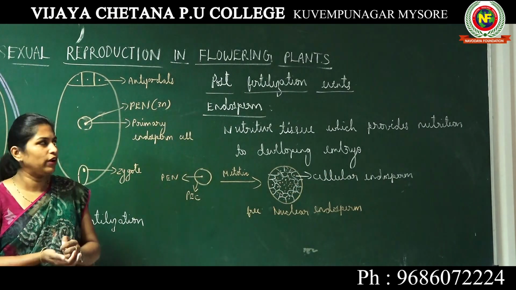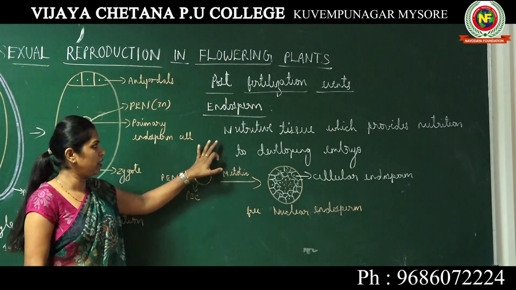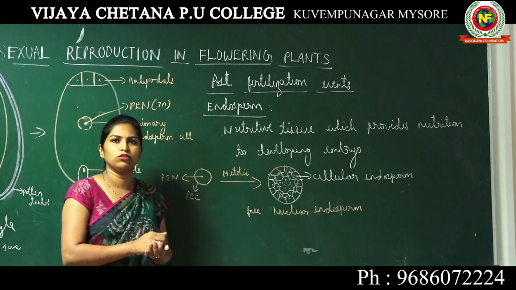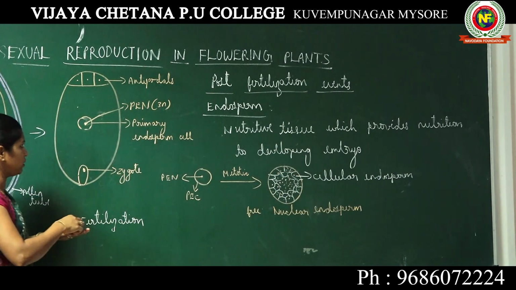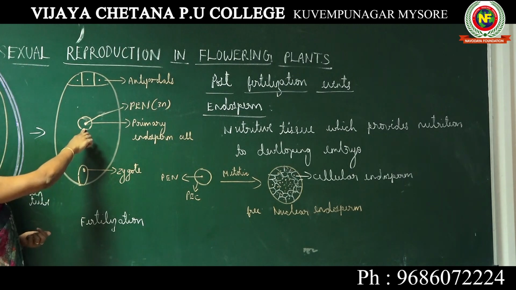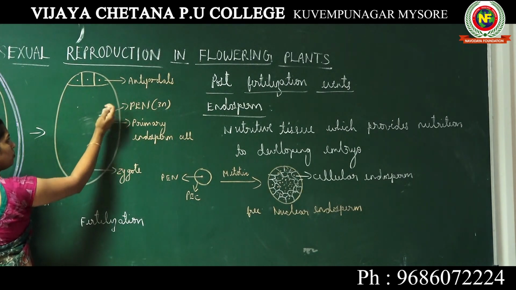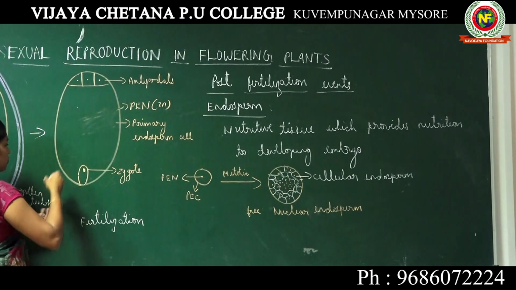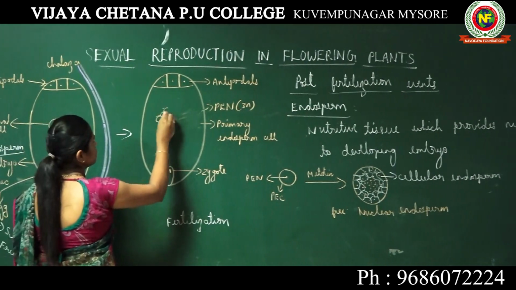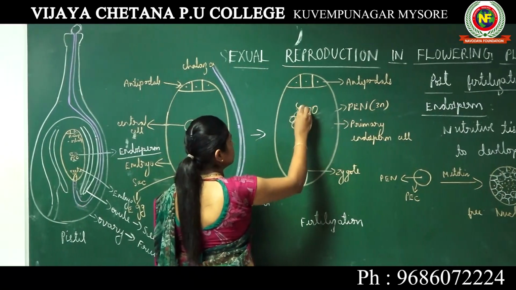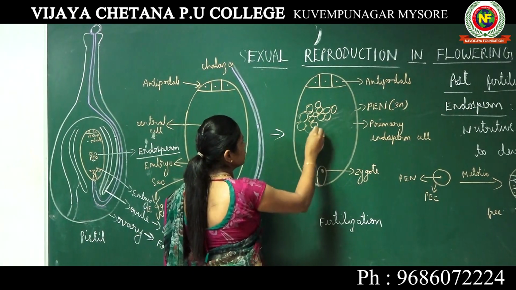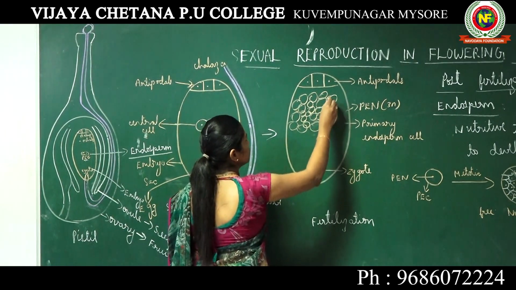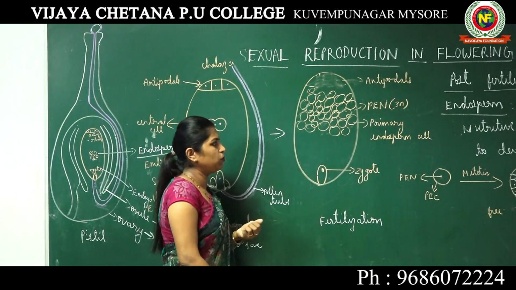What is the function of endosperm? In the beginning of the class itself I explained. They are the nutritive tissue which provides nutrition to the developing embryo. If I have to explain it here, now there is no primary endosperm cell and primary endosperm nucleus because they have already developed into endosperm. Now there are no antipodals.